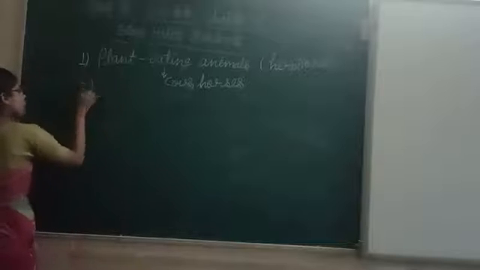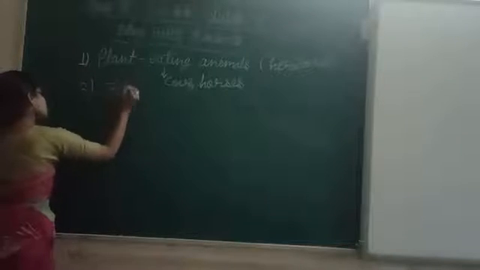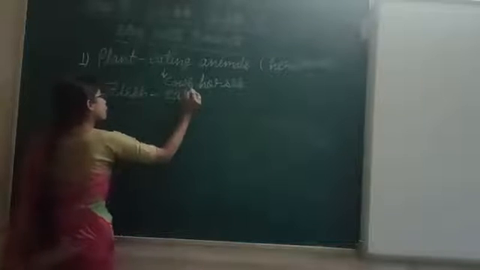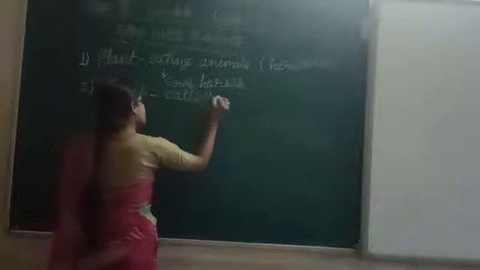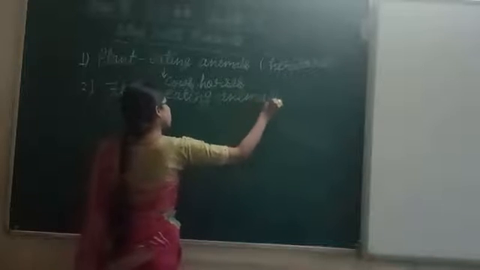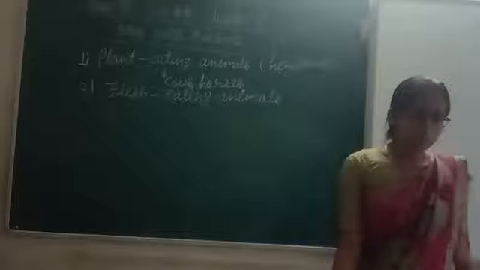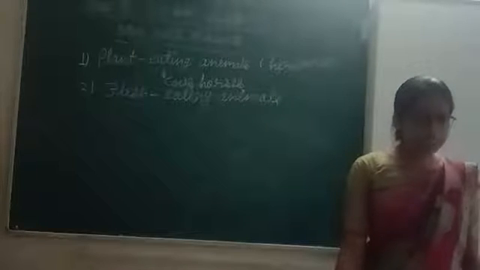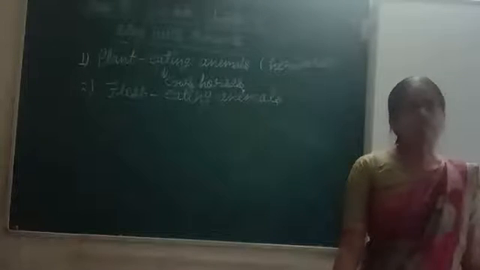Next categorization is for the flesh-eating animals. The animals which depend on the flesh of other animals are called flesh-eating animals. Animals that eat meat or flesh of other animals are called the flesh-eating animals.